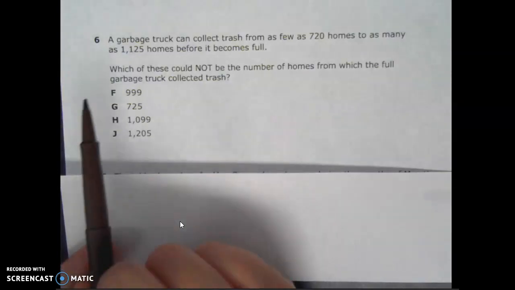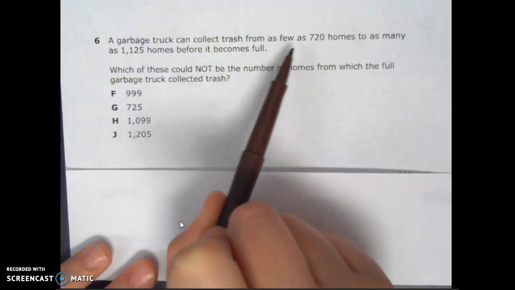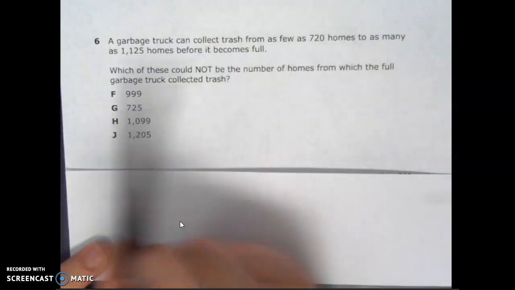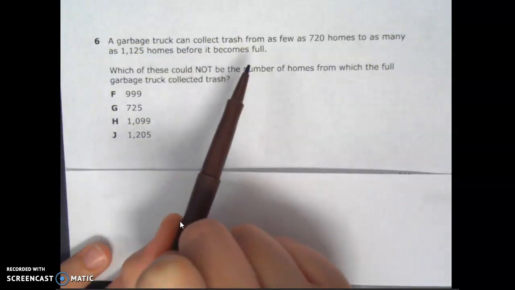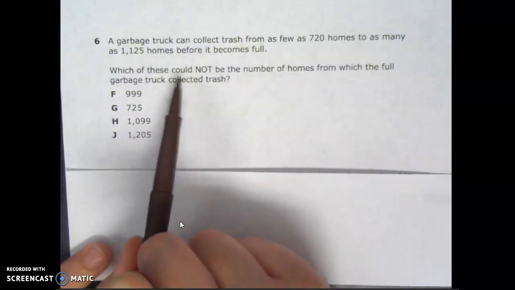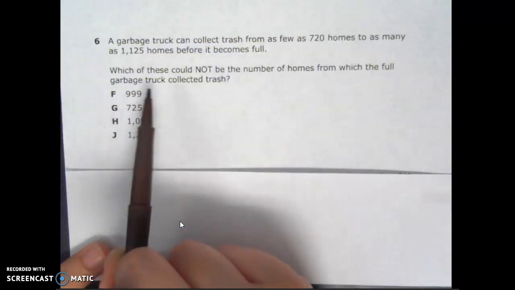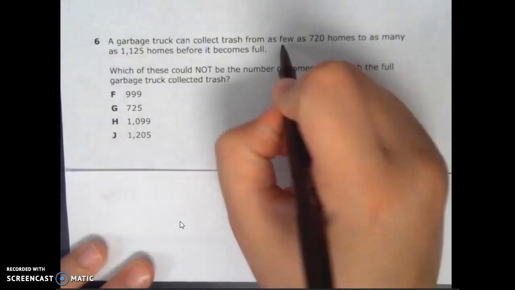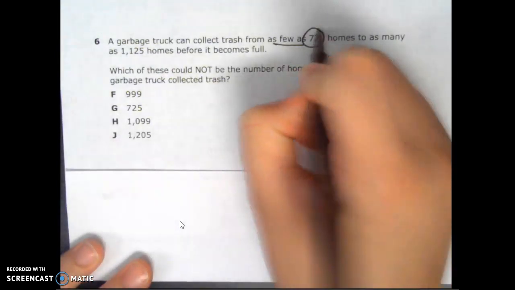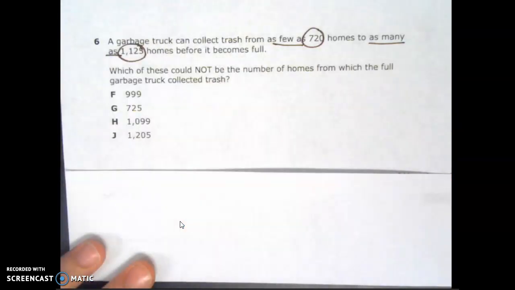All right, question number 6. A garbage truck can collect trash from as few as 720 homes to as many as 1,125 homes before it becomes full. Which of these could not be the number of homes from which the full garbage truck collected trash? As few as 720, as many as 1,125.